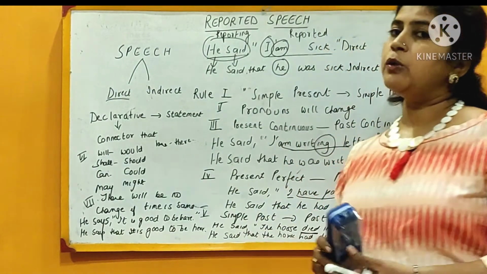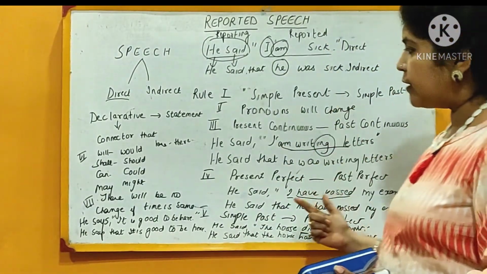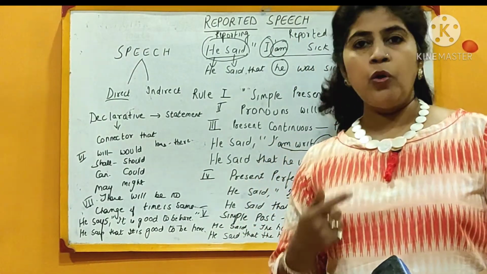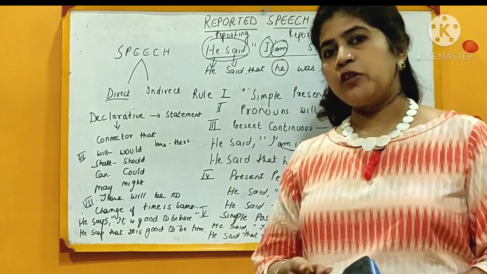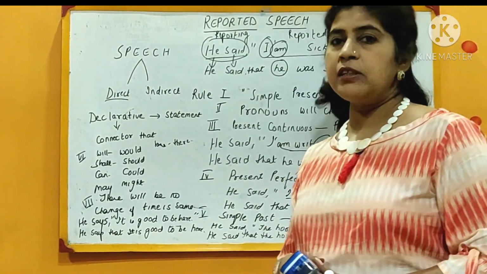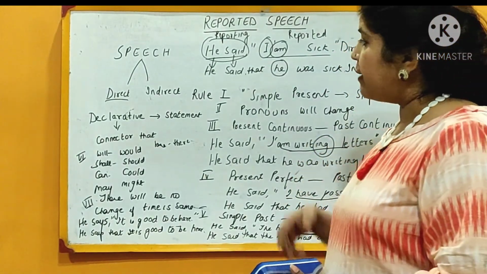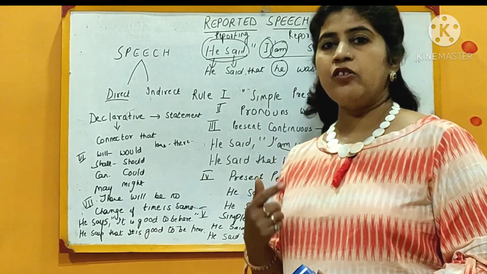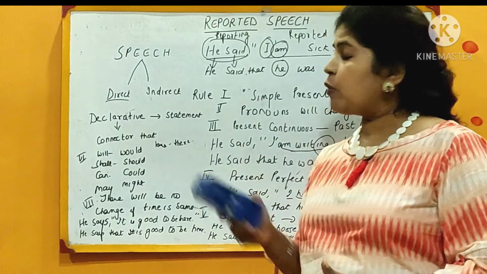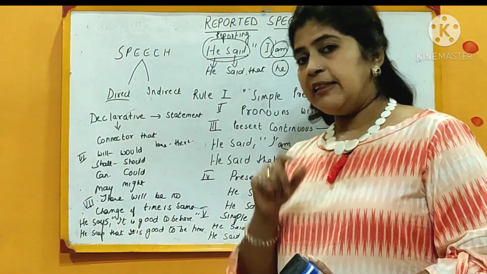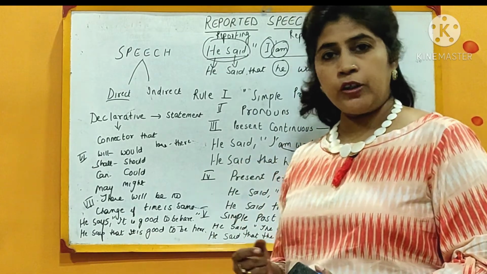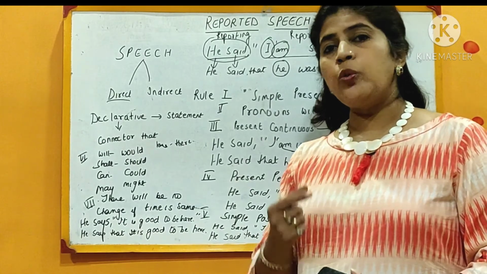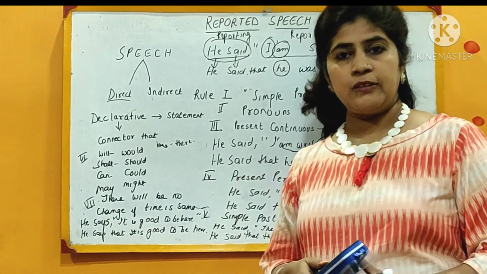So friends, we have done the declarative sentences, because all the sentences which we took as examples are declarative sentences. We will come with more videos, because after this I have to explain interrogative sentences, imperative sentences and exclamatory sentences. In our next video I am going to explain all these three types of sentences, because we have already done the seven general rules, and these general rules will be applicable to interrogative, imperative and exclamatory also. I only have to add one or two extra rules which are applicable for these types of sentences.